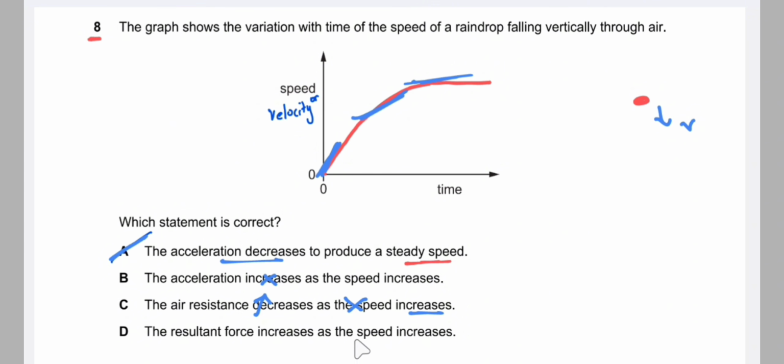And the resultant force increases as the speed increases. Here we can see that resultant force is equal to mass into acceleration. So as the speed increases, we know that the acceleration decreases. As the speed increases, we can see that the gradient decreases, so acceleration decreases. And as acceleration decreases, the resultant force also decreases and mass is constant.